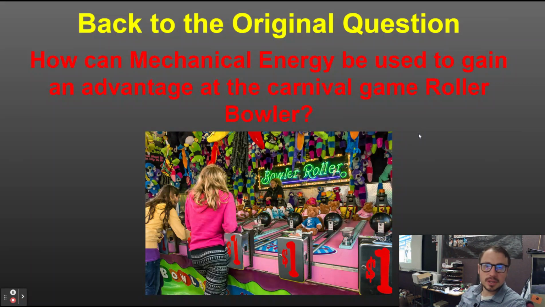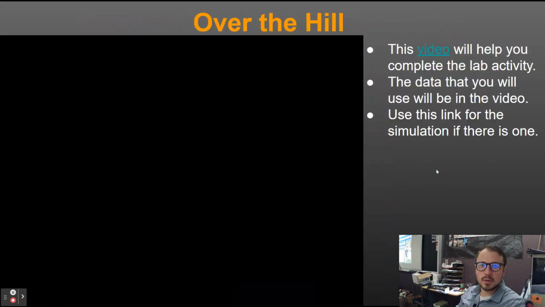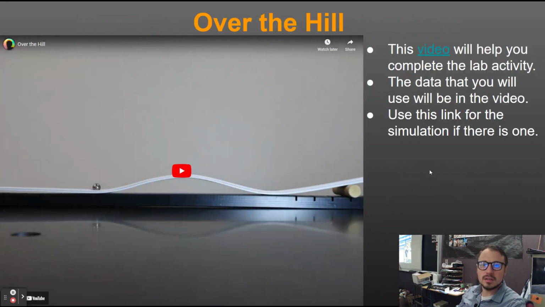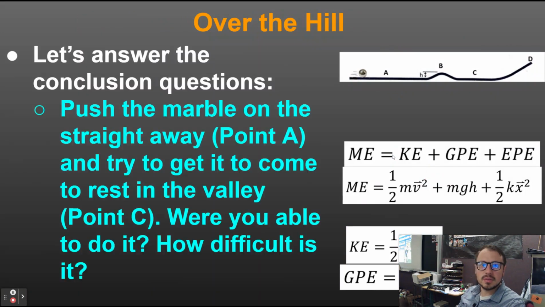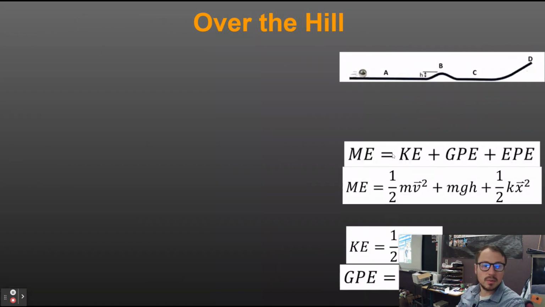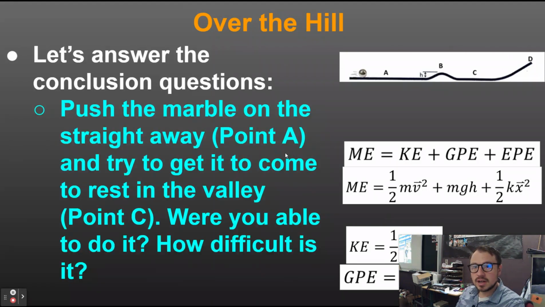How can mechanical energy be used to gain an advantage in the carnival game Roller Bowler? That brings us to Over the Hill. Right, so you look at this, and we have the straightaway, which is that point A, the hill, which is B, C is the valley, D is going to be the ramp at the very end.